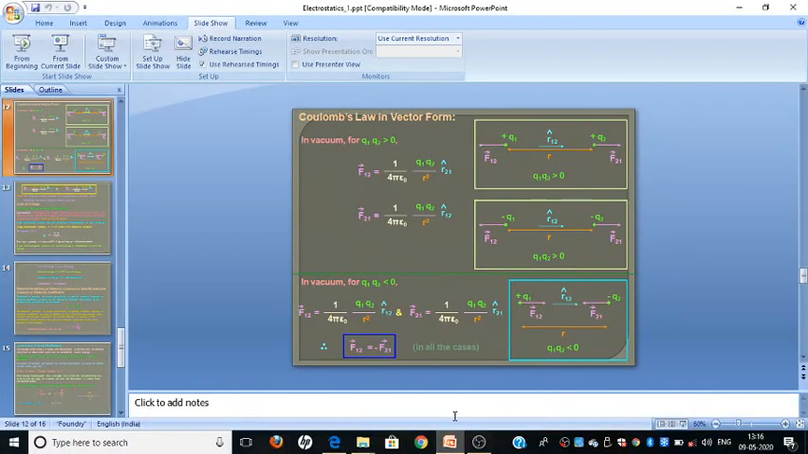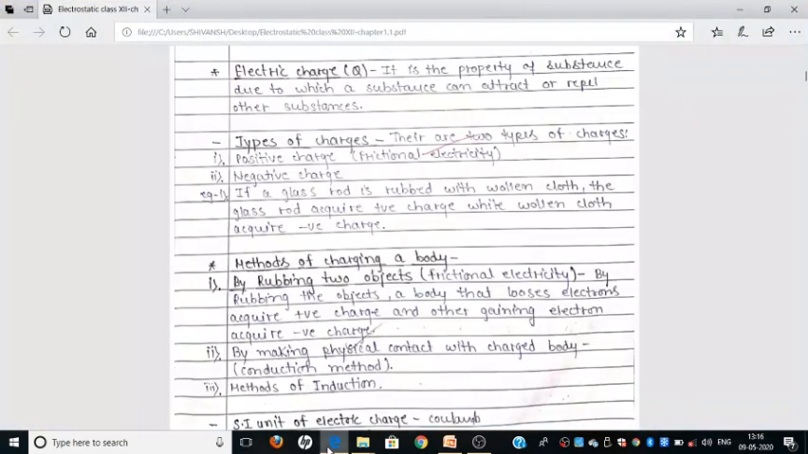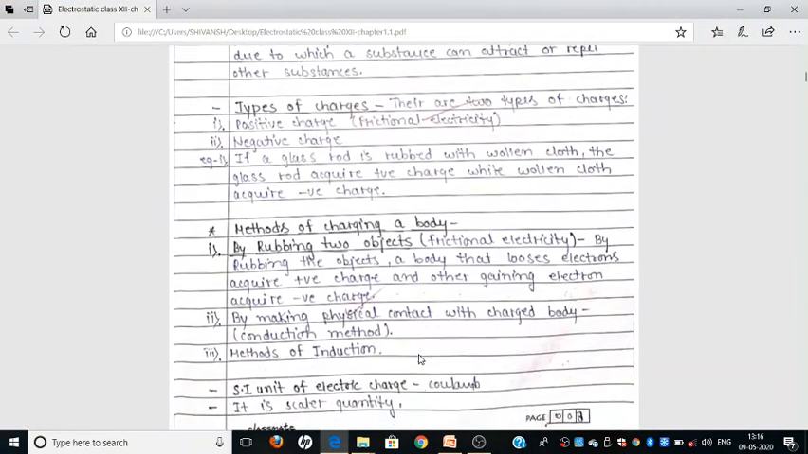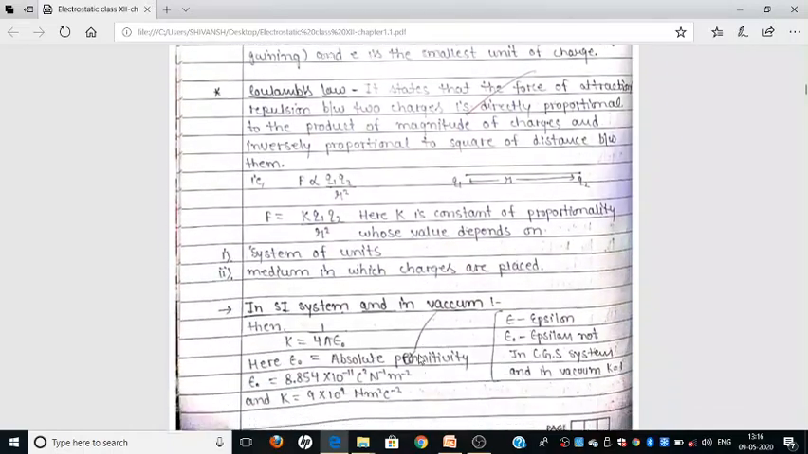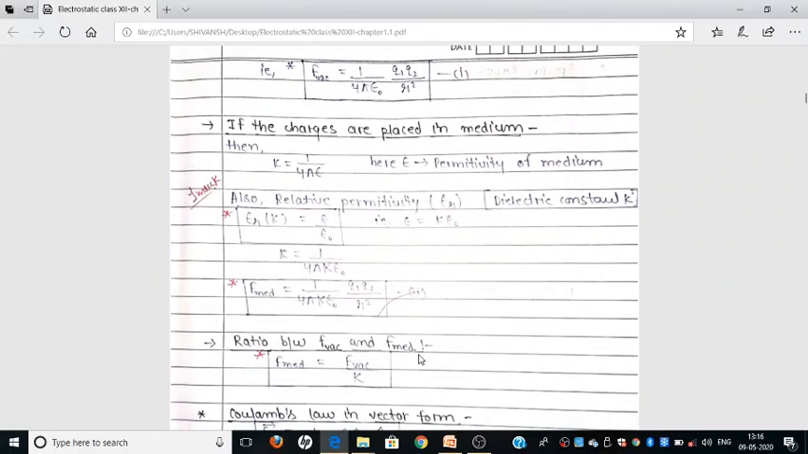We can also check the ratio between these two forces. So let us check here the force in medium and the force in vacuum. We can see that the force in medium is always equal to the force in vacuum divided by K.